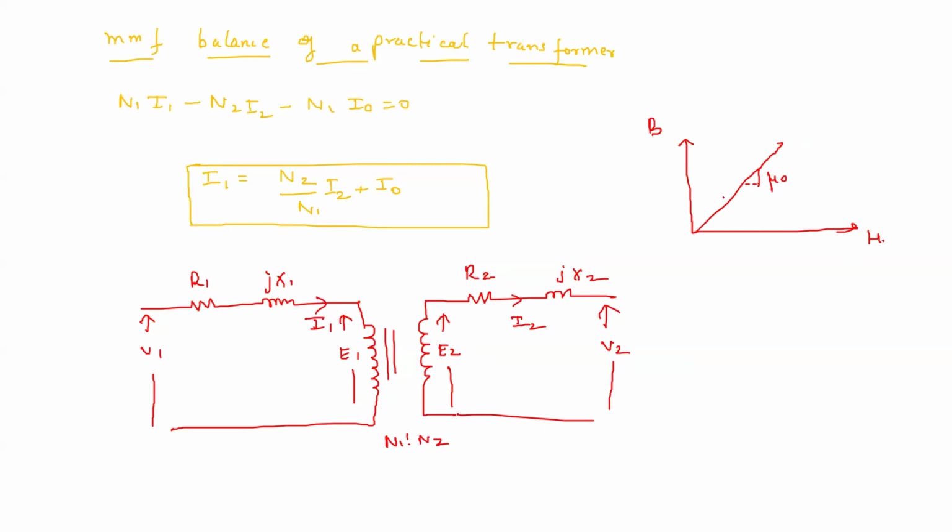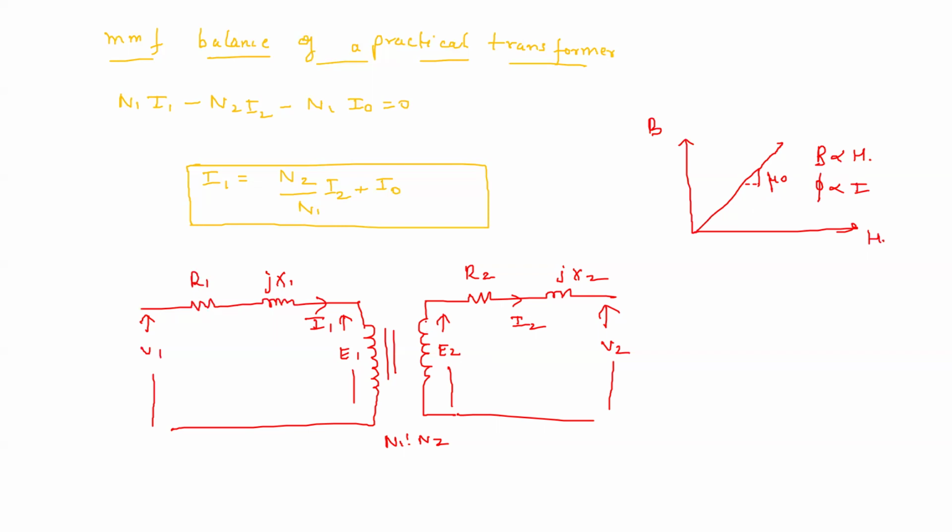Generally for a transformer, we use an iron core, and for the iron core transformer we operate in the linear region. For a linear region, B will be proportional to H. Similarly, phi will be proportional to I. So we are operating in this linear region. That is the one thing which I wanted to tell.